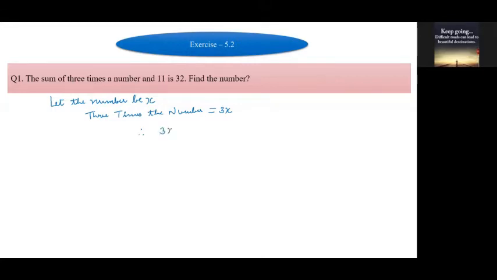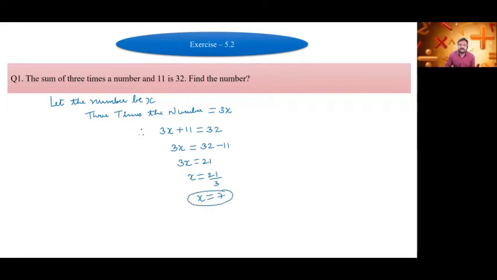Variable on one side, constant on the other side. Where 11 is added, it will shift to the RHS as minus. 3x is equal to 32 minus 11, which is 21. 3x is equal to 21. Multiplication now goes to division: 21 divided by 3, x is equal to 7. So the number we had to find is 7. Write down the final statement: therefore the number is 7.